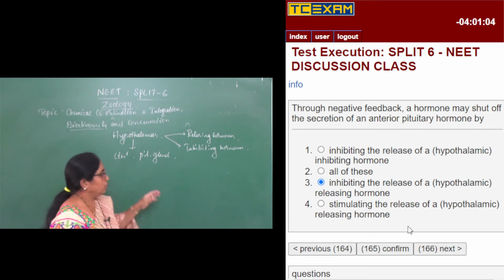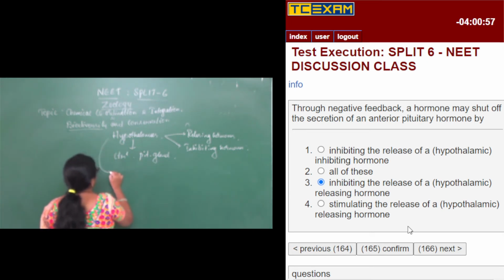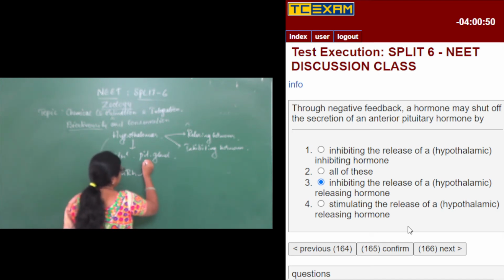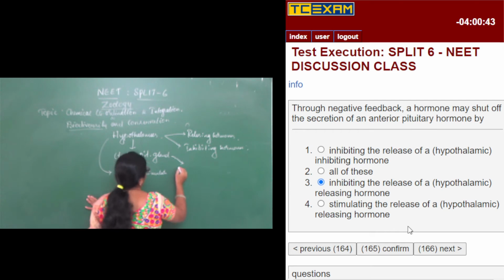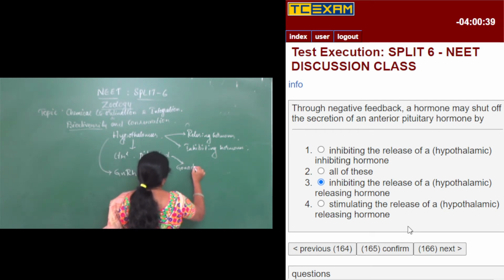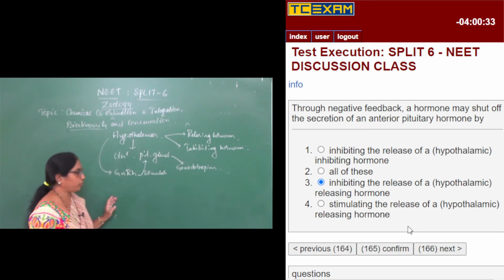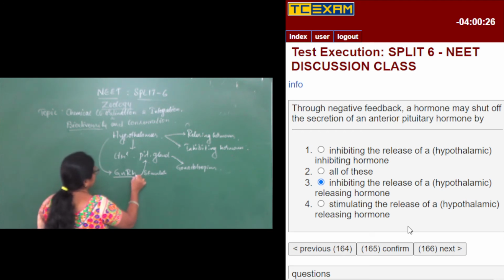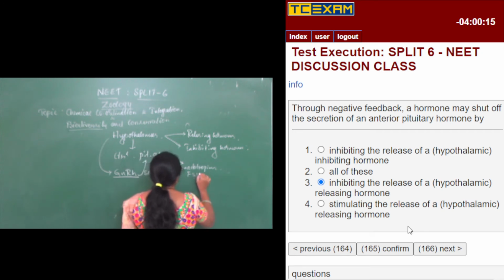For example, GnRH, gonadotropin releasing hormone, which is secreted from the hypothalamus, will stimulate the pituitary gland to secrete the gonadotropins, that is FSH and LH.